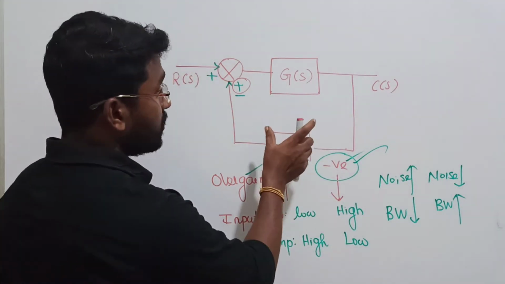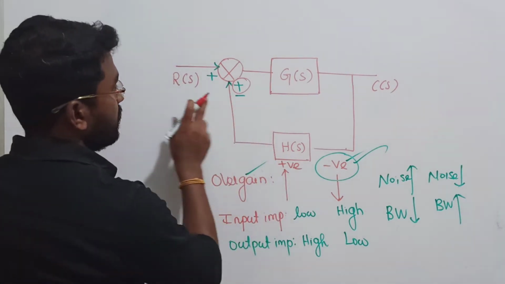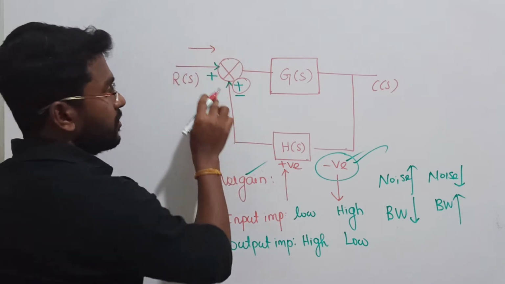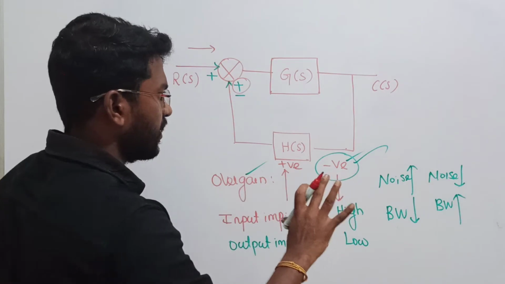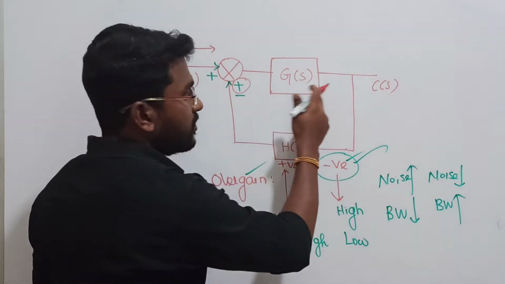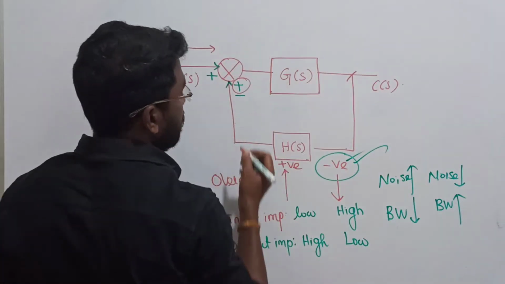So in a closed loop system, how to define the transfer function? For that, listen. First, this is my reference signal. First step, we are giving the reference as an input. This is just the initiating step. I'm just starting. From the reference signal, it is entering here. This is G of S, and here I am going to receive the signal. So step number 1, your C of S is going to be.